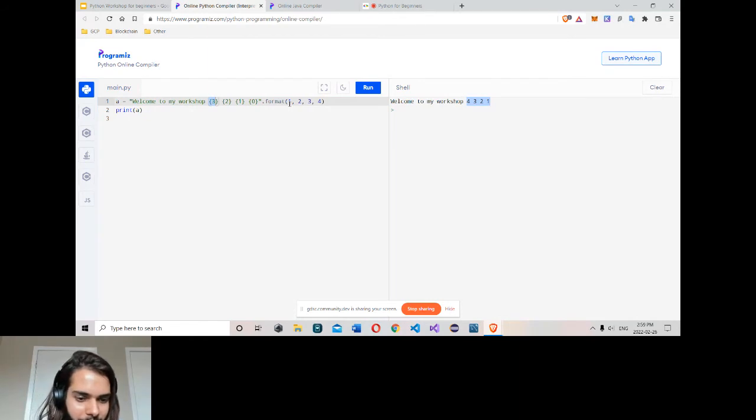You can't combine by default with the addition operator. You need to use this method called format. Then you can write this stuff. You can define a position if you want. If you don't define it, it will use the default index. So again, it's a way to format a string, or simply to combine a string with a number.